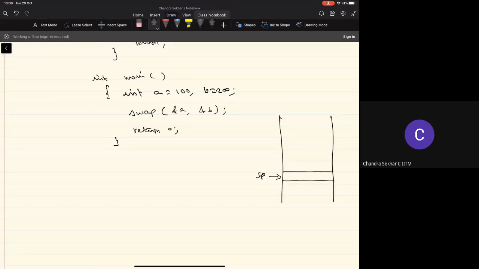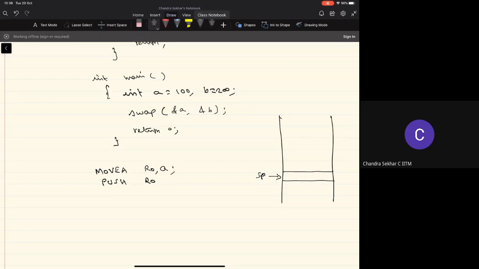In the main program, the function call will be translated into a sequence of instructions. We'll move the address of A into some register R0. Please remember that I'm using the move address instruction. Then we'll push R0.